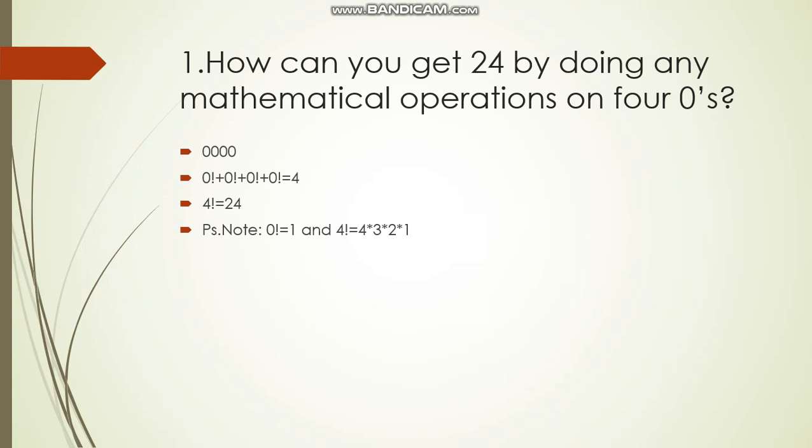For those who don't know what a factorial is, if we take 0 factorial as 1, 4 factorial will be nothing but 4 into 3 into 2 into 1. So it's nothing but multiplication of n into n minus 1.